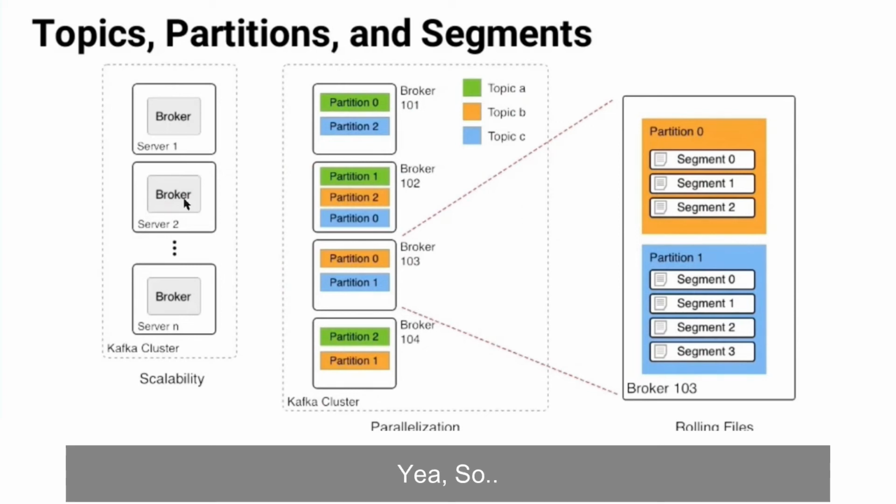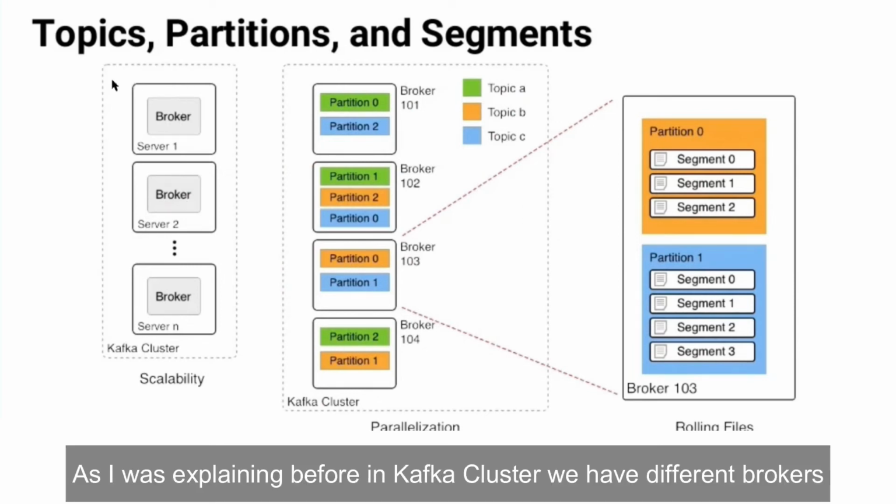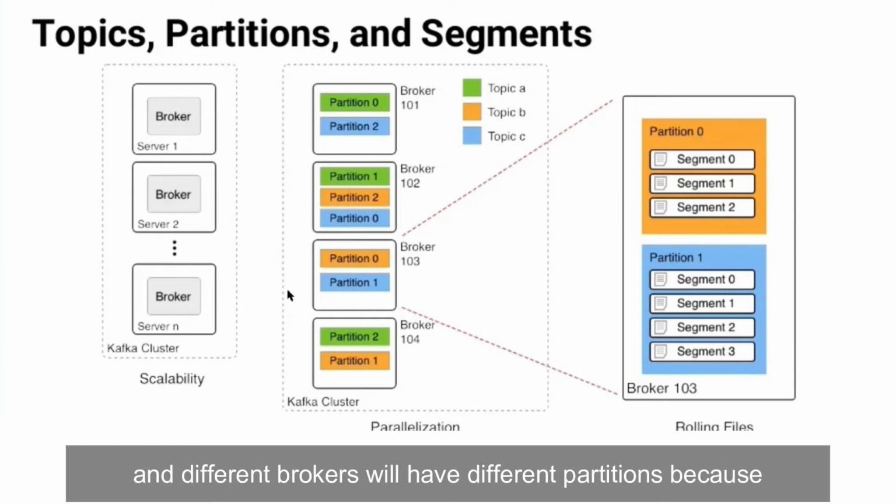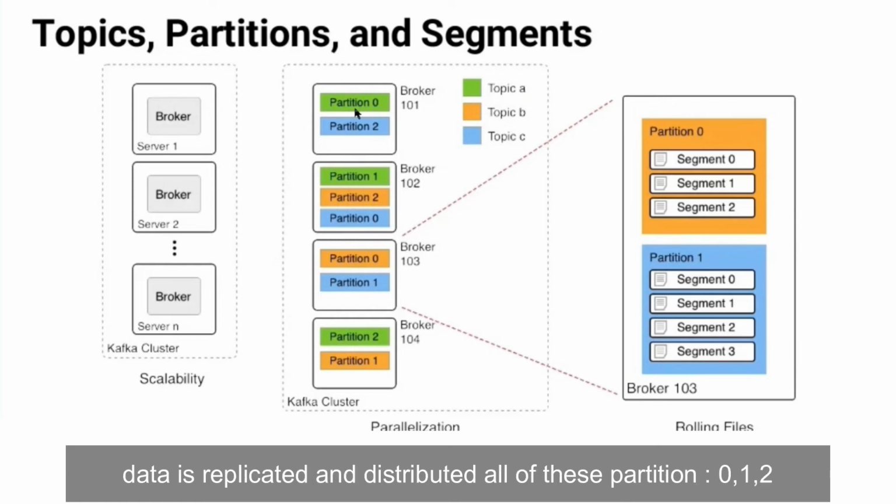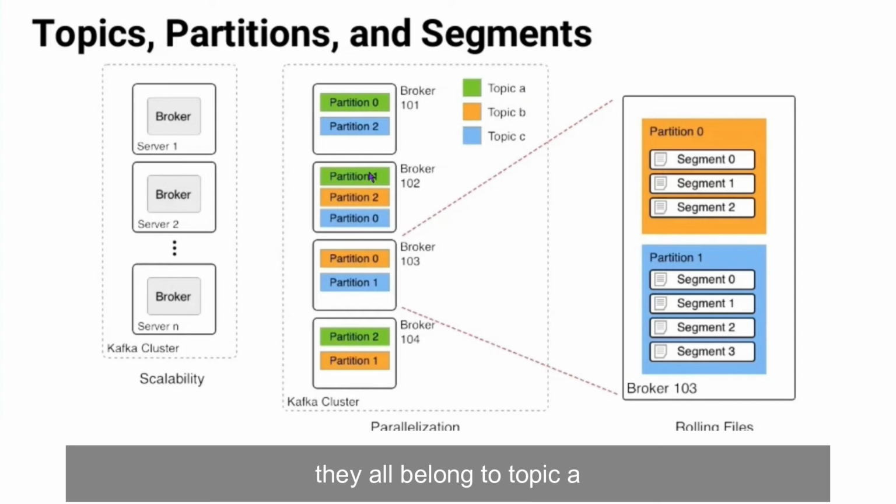Yeah. So as I was explaining before, in a Kafka cluster we have different brokers, and different brokers will have different partitions because data is replicated and distributed, and all of these partitions 0, 1, 2, they all belong to topic A, and they are distributed in different brokers.